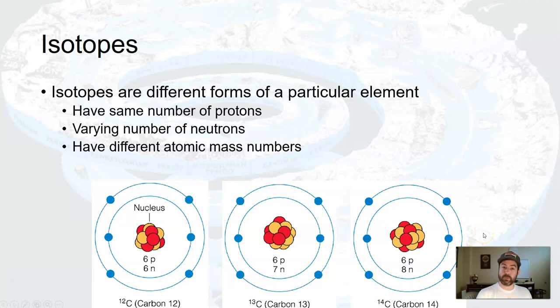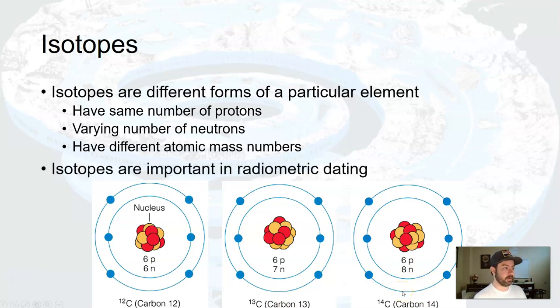Remember that how many protons defines what type of element you are. So if an element has 6 protons, it's carbon, regardless of how many neutrons it has. So that makes up the different isotopes of carbon. Because if it has 7 neutrons, it's carbon 13. 8 neutrons, 6 plus 8, carbon 14, etc. These isotopes are important in radiometric dating and thus absolute dating.